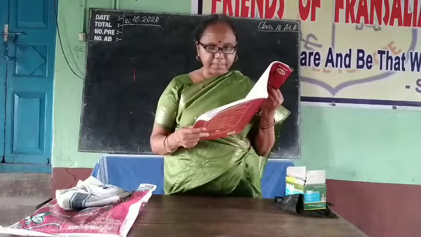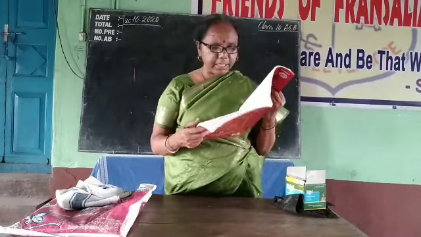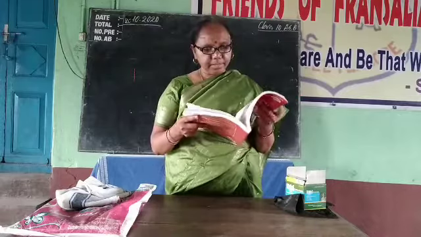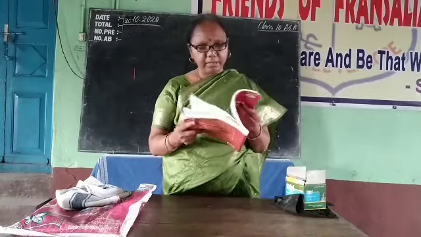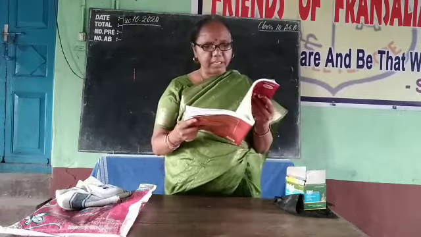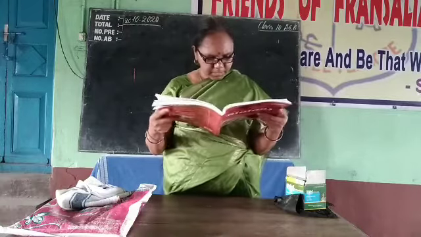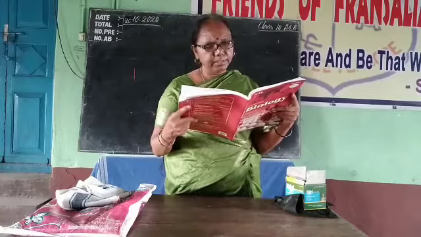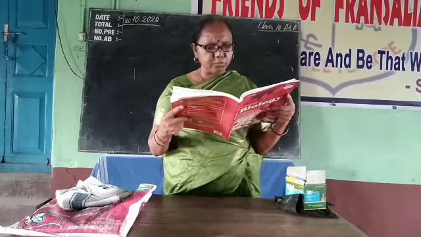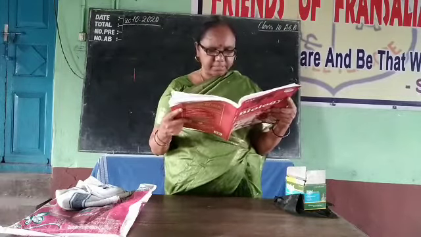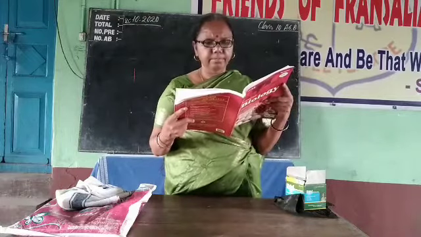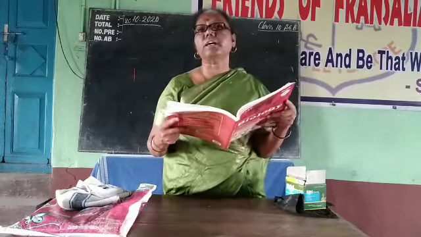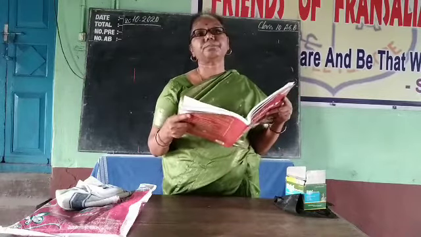Next one. Write the main steps in coagulation of blood in their correct sequence. See, points are given there. Points are given in the lesson for circulation. See page 96, boys. See the points there. 1, 2, 3, 4. 4 points. Tick those 4 points on page 96. That is clotting of blood or coagulation.